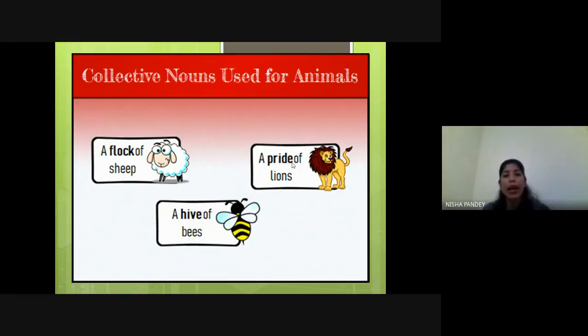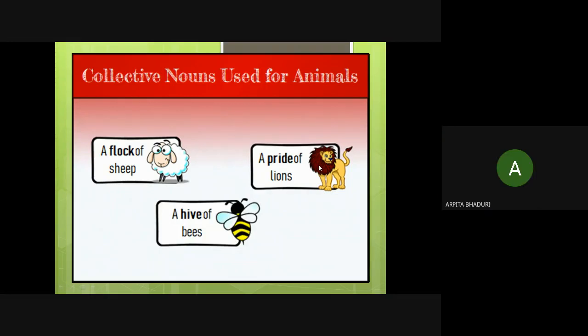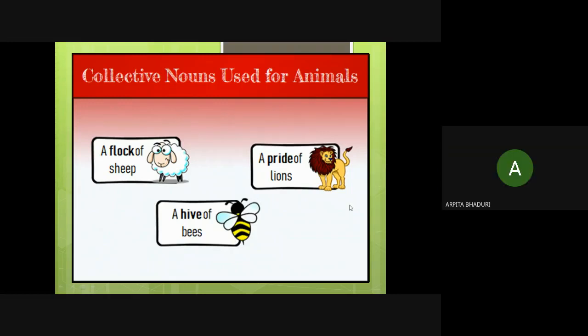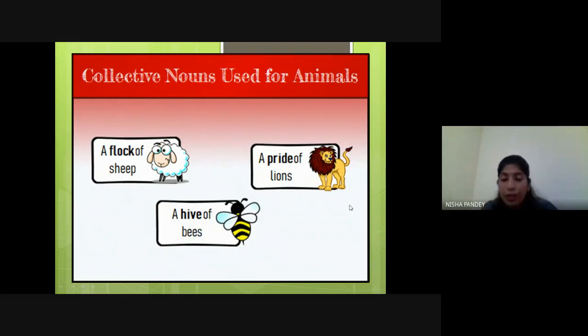And here, a pride of lions. So it represents a group of lions. This lion, how scary it is. Here only one lion is shown, but many lions are called a pride of lions. That's what I'm saying, they are representing their group. They are the leaders of the group. Suppose a group is coming, and they have come here to represent their group as a team leader. So it's a leader of any big group of lions. That group will be known as a pride of lions.